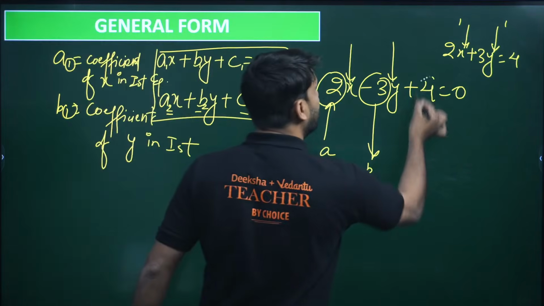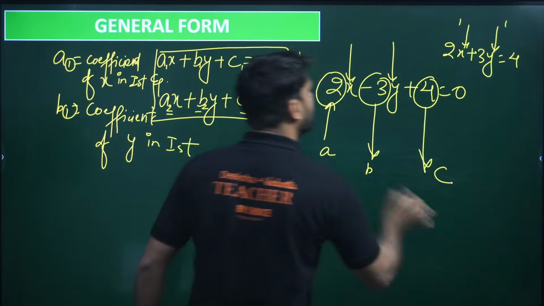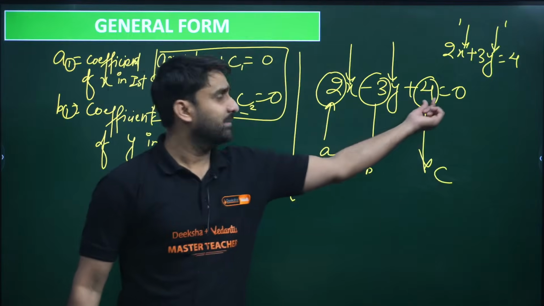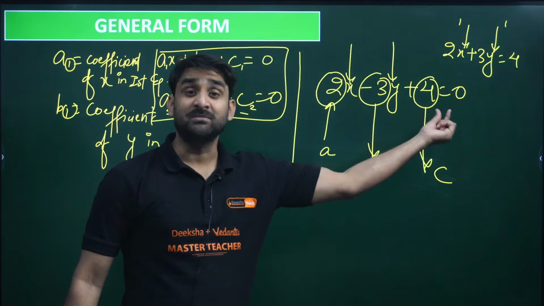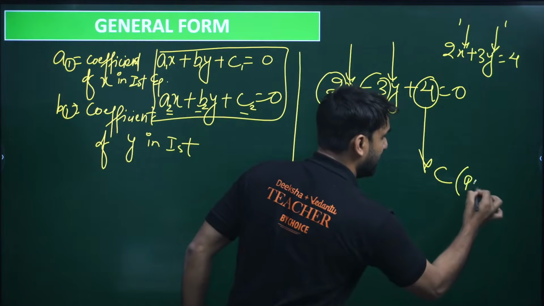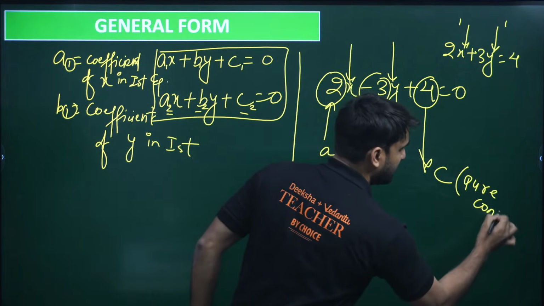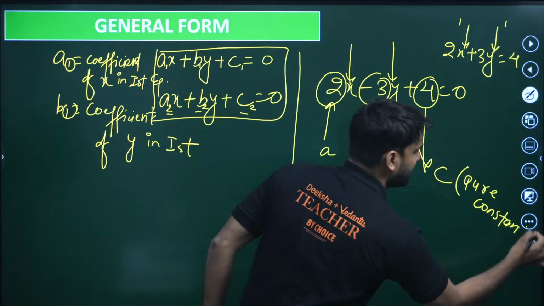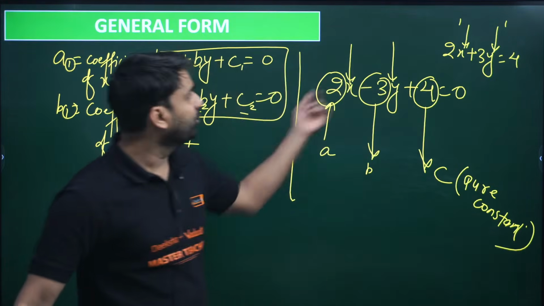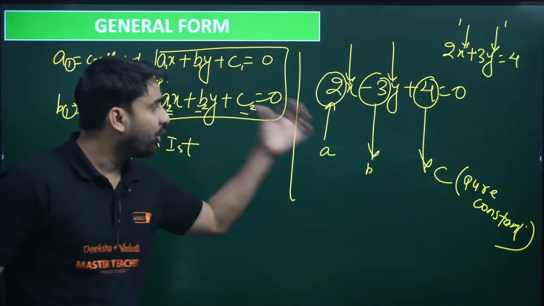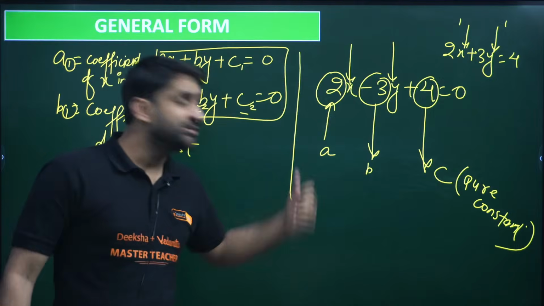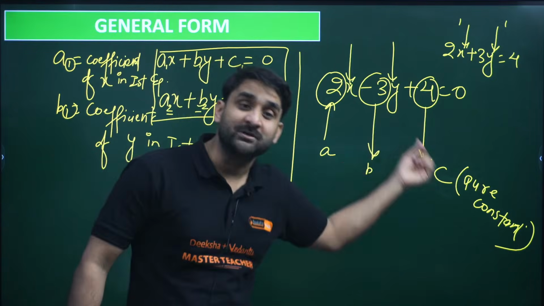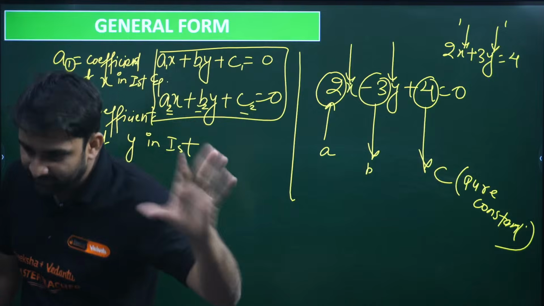If I ask you c, my dear, this is c, the pure constant, which is 4. No variable is there. The last term is called the pure constant, because the 4 is not attached to any variable. So a is the coefficient of x, b is the coefficient of y, and c, the last term, is the pure constant. I hope everything is clear here.